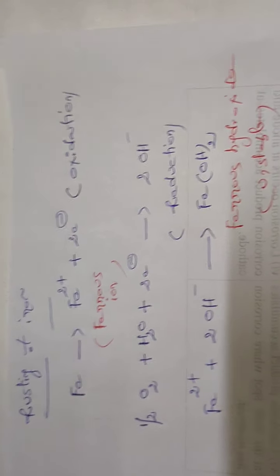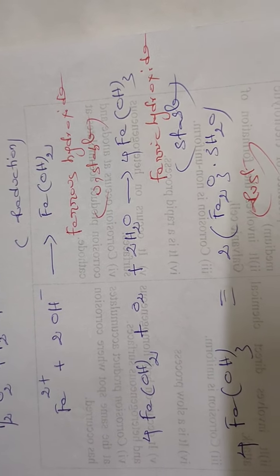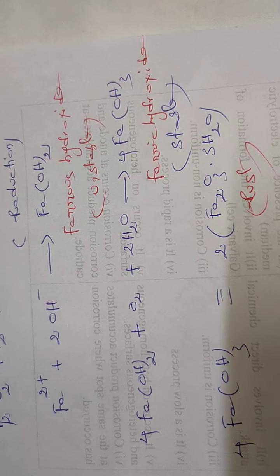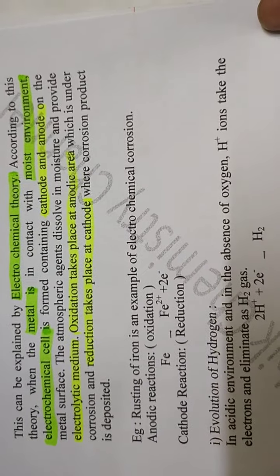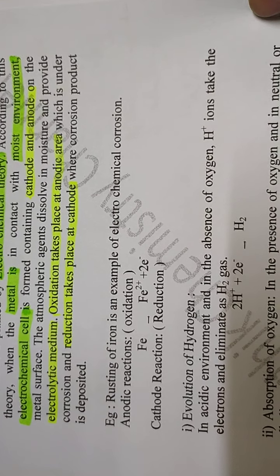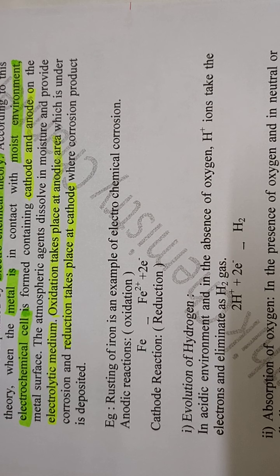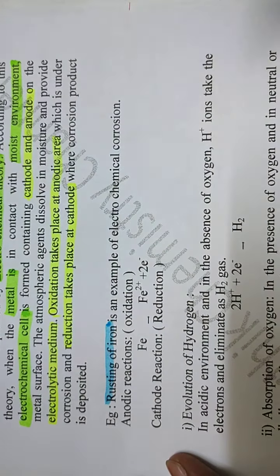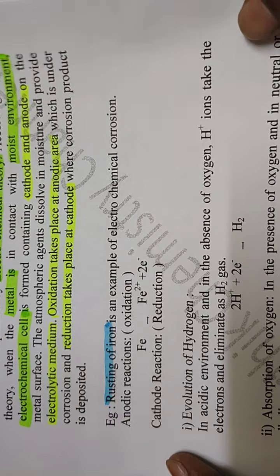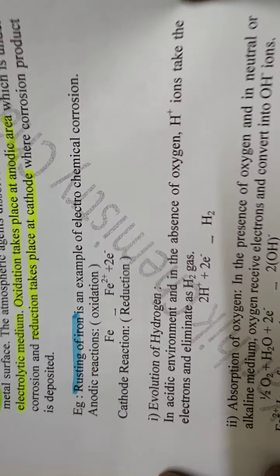So students, this is the mechanism of wet corrosion, which can be explained by considering the example of rusting of iron, an example of electrochemical corrosion.